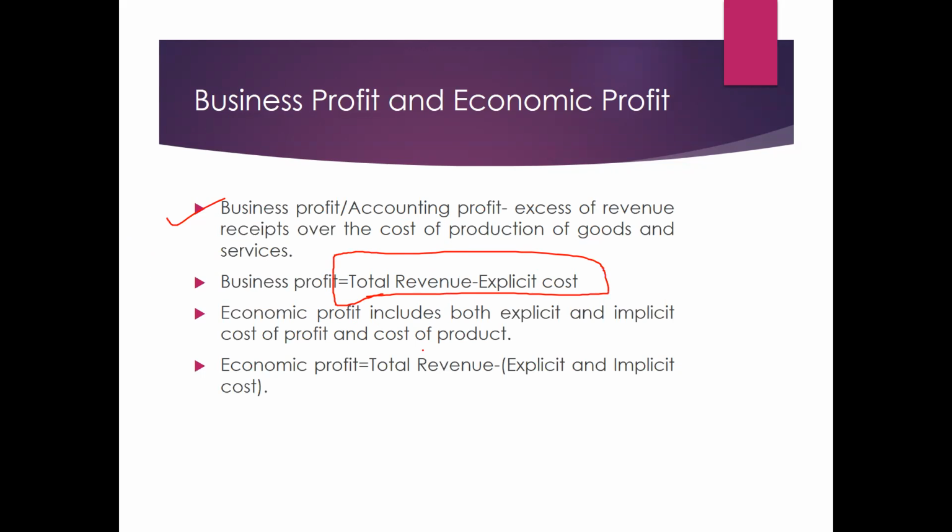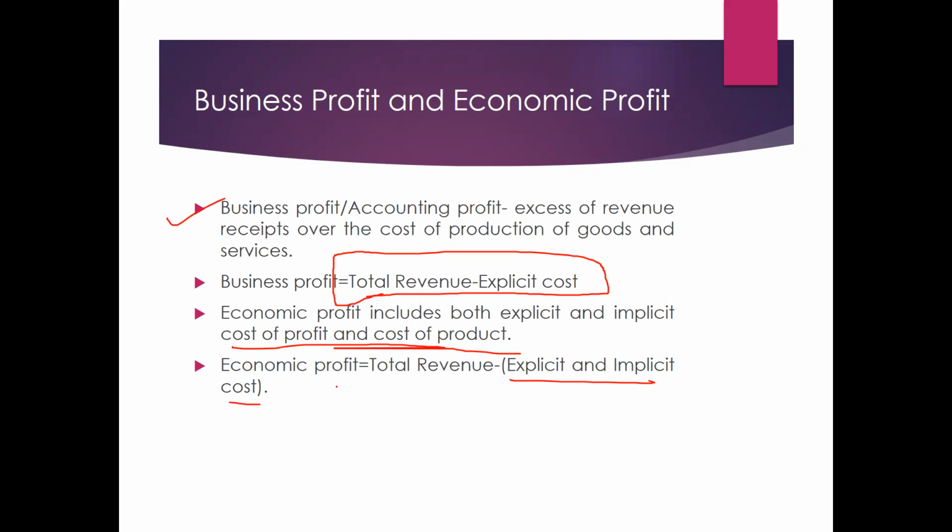Economic profit includes both explicit and implicit costs of production. Implicit cost, as I said earlier, is your own investment, your own services, your own property, which you have given to your business, and otherwise you could earn a handsome amount from the market. So that is economic profit.